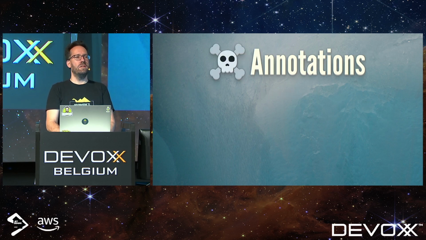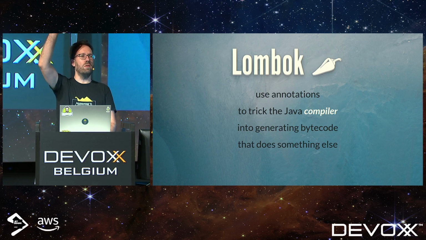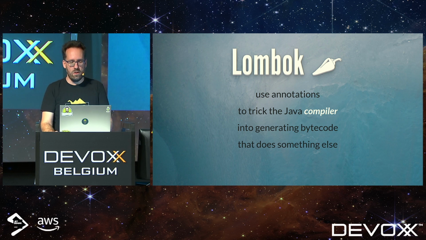So annotations. Who here has heard of Lombok? Almost everybody. So Lombok is a thing. It is a bit controversial because it uses annotations to make the compiler do things that it would normally not do. So there are people who don't like that because the code that you see is not the code that is run, right?